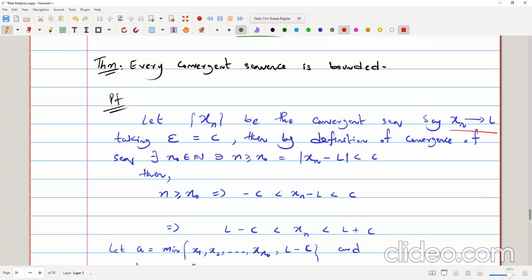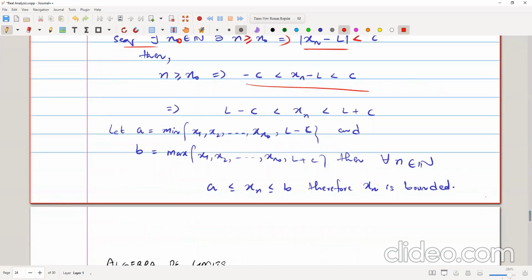Then taking an arbitrary epsilon, as a small number we can treat it as a constant, so if we call it C, then by the definition of convergence of a sequence, there exists some n naught belonging to the naturals such that n greater than or equal to n naught implies that the mod of xn minus L will be less than the constant C. Then we can remove the mod here, and adding L on all sides, we have L minus C less than xn less than L plus C.